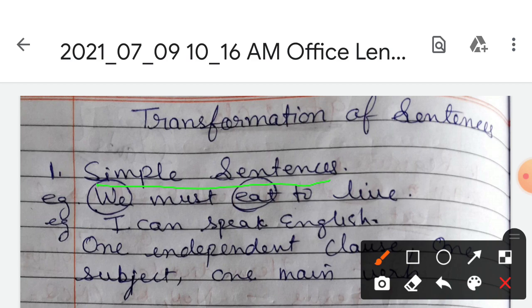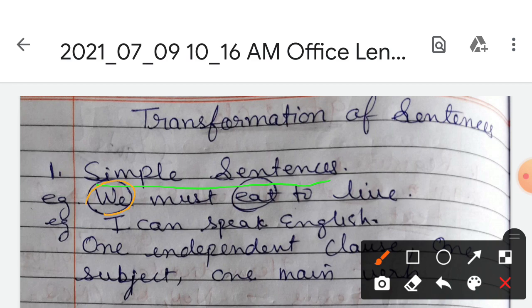A simple sentence which has only one finite verb in it, or is made up of only one clause, is called a simple sentence. In a simple way, it has one independent clause, which means it does not depend on another, and it has one subject and one main verb. Let us take one example.